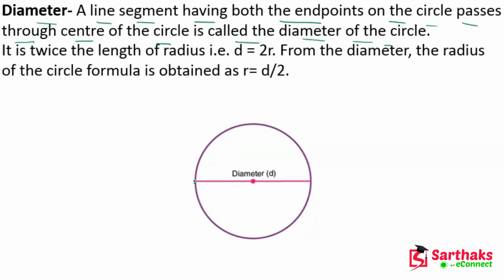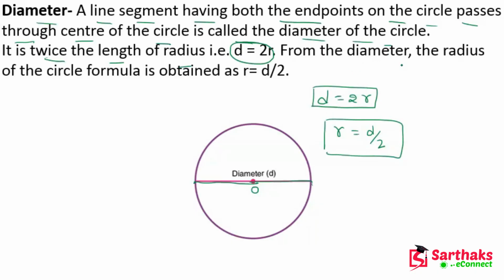Here you can see this is a line segment having both endpoints on the circle and passing through the center. This is the center of the circle. The diameter is twice the length of the radius. It means d equals 2r. Diameter is always equal to twice of r, where r means radius, and with this we can find r equals d by 2.